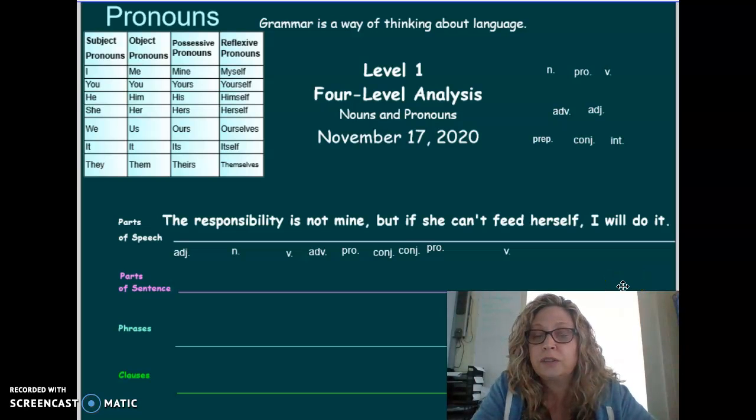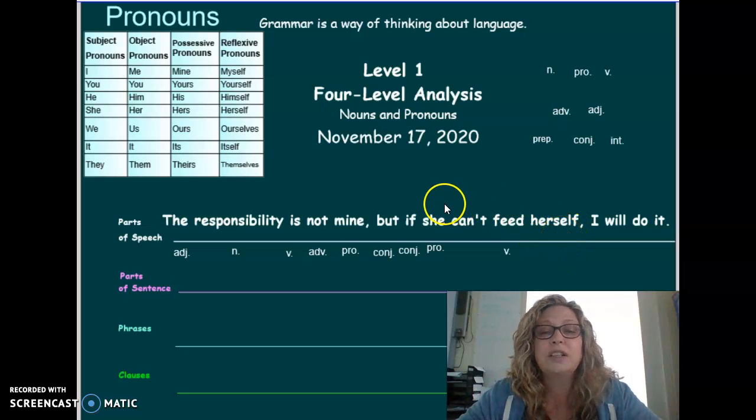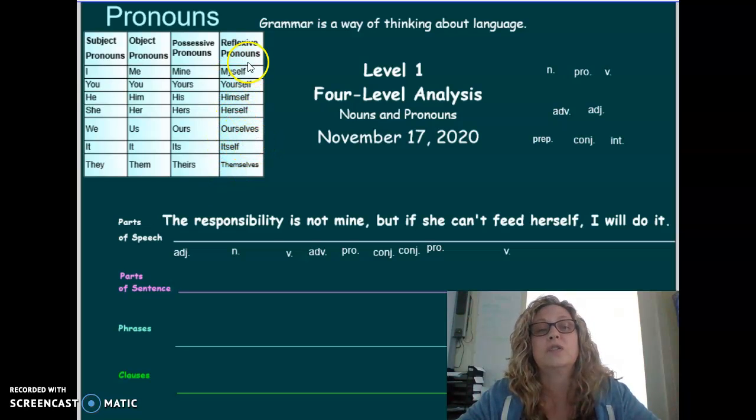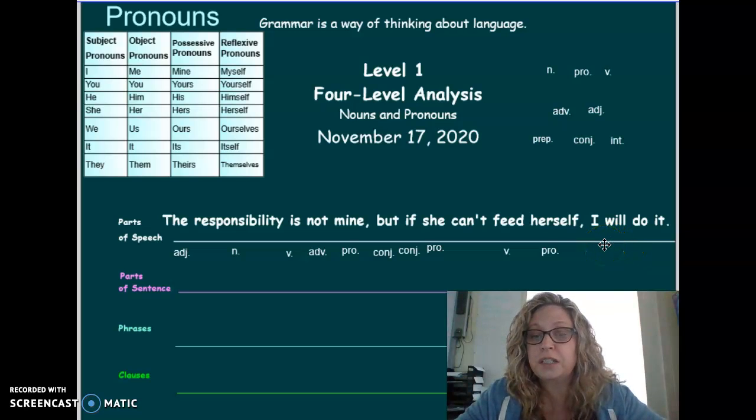All right, herself. Is this a person? Right away, you're like, it sounds personish, right? It's got to be kind of a person, right? Ish, sort of, kind of. So we look over here. Oh, yeah, those ones that end in self or selves, those reflexive pronouns. Herself, that is a pronoun. How about I? Person, place, or thing? Yep, I'm a person. And we know I is a pronoun. Subject pronoun stands in for a noun. So we'll label that pronoun.